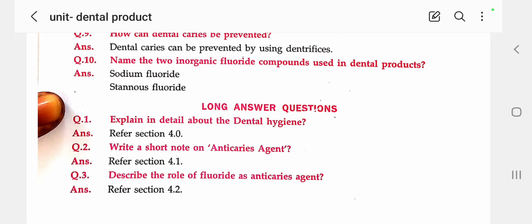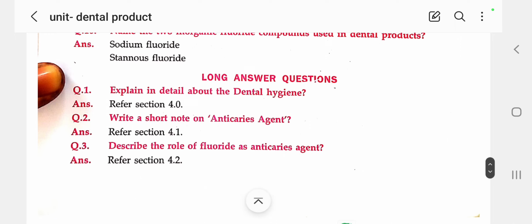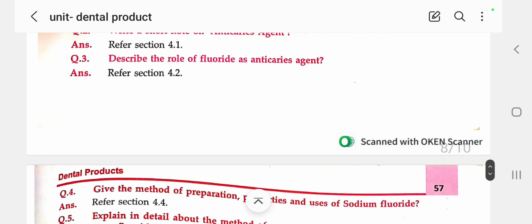So these are the points for a short note on anti-caries agent. Next, the same question again: describe the role of fluoride as anti-caries agent. Again you have to describe the role of fluoride.